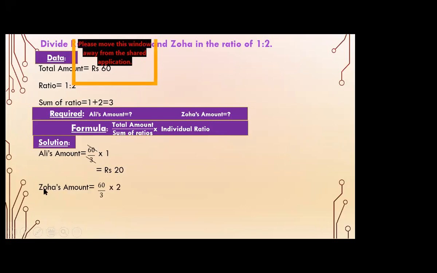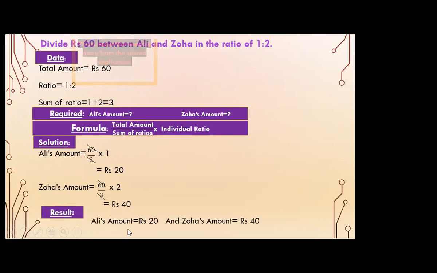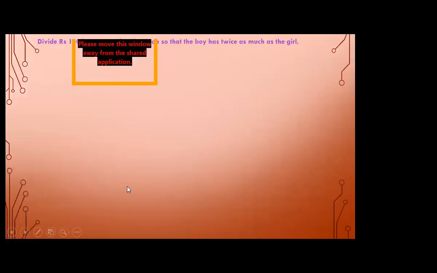Now the next part is Zoha's amount. Total amount is 60, sum of ratio is 3 and Zoha's ratio is 2. So 3 ones are 3, 3 twos are 6, 20 twos are 40. So here we get the results: Ali's amount is rupees 20 and Zoha's amount is rupees 40. By adding these two amounts, we get rupees 60, that is the total amount. That means our answer is correct.